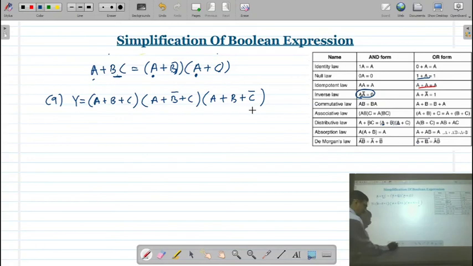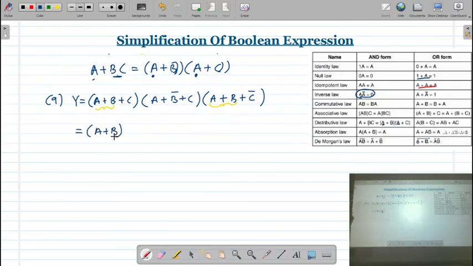Now, how to apply this? Remember, I already mentioned that we have to find out the common variable. So in these 2 brackets, you can see a plus b is common. Here also a plus b is common. So what I will do? I will write the a plus b as it is.